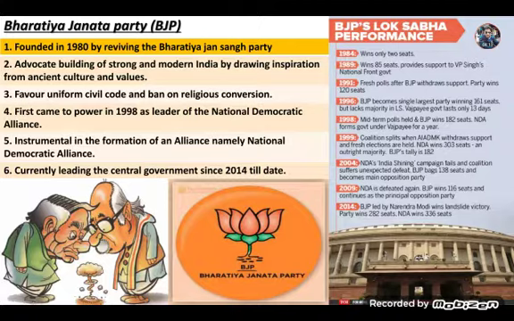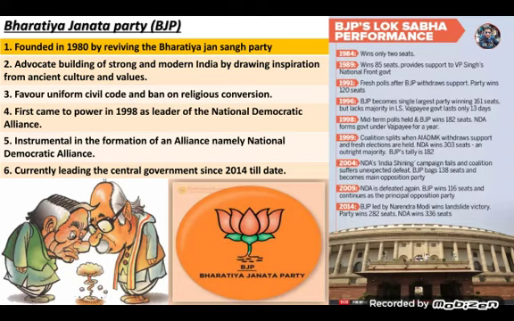Then see, the second prominent party, Bharatiya Janata Party, BJP, founded in 1980 by reviving the Bharatiya Jana Sangh. Earlier it was known as Bharatiya Jana Sangh, but after its revival in 1980, it was renamed Bharatiya Janata Party. It advocates building a strong and modern India by drawing inspiration from ancient cultures and values. It favors a uniform civil code and a ban on religious conversion. It is also against Article 370, and recently the BJP-led government has abrogated Article 370 of the Indian Constitution, as a result of which Kashmir became a full-fledged part of our country.